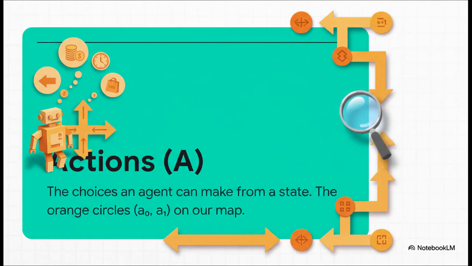Okay, so you're in a state. Now what? Well, that's where A for actions comes in. From any given state, the agent has a bunch of choices it can make. On our diagram, those are the orange circles, A0 and A1. For a robot, an action could be move forward or pick something up.